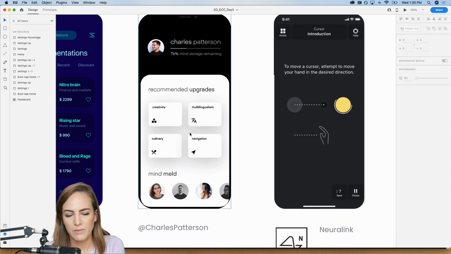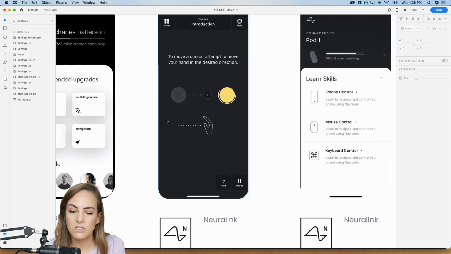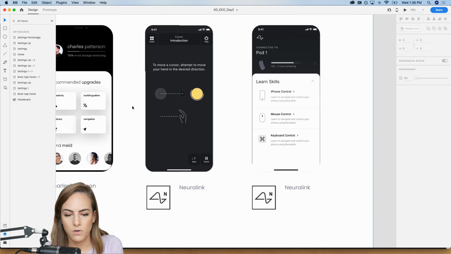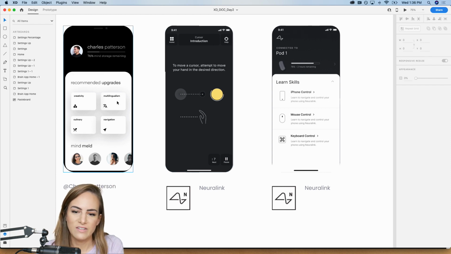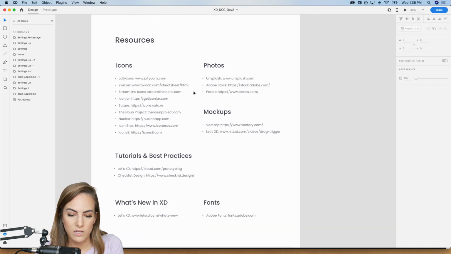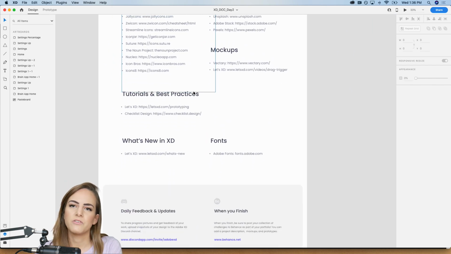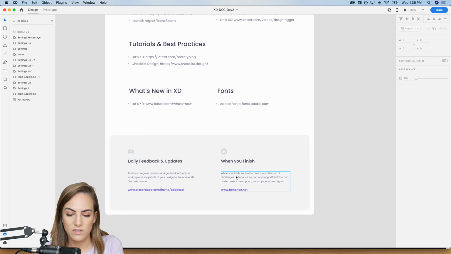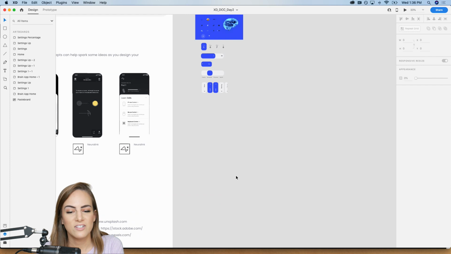Charles Patterson, same kind of idea with culinary or creativity. And then Neuralink, this is the actual app for Neuralink so far. So it's a little more not as crazy right now. Well, still crazy, but not like these at least. Not like the concept. So just moving a cursor, attempting to move your hand to the desired direction through the app. And then we got some resources down here. I already went through all those on the first day. If you want to rewatch that stream, feel free to do that. And then we've got Discord and Behance is where we want you guys to share.